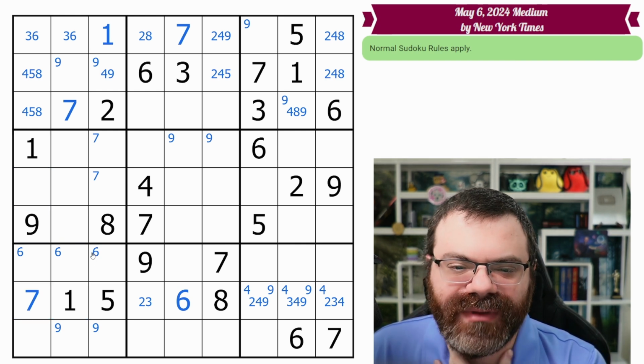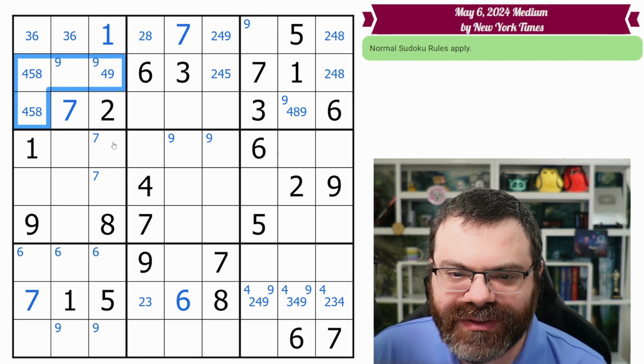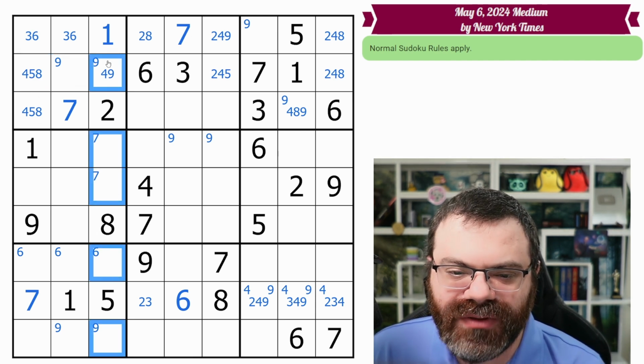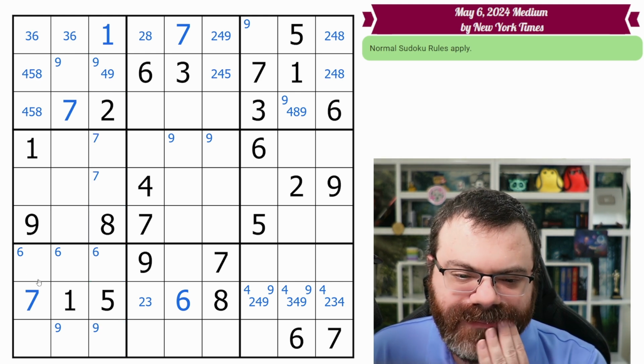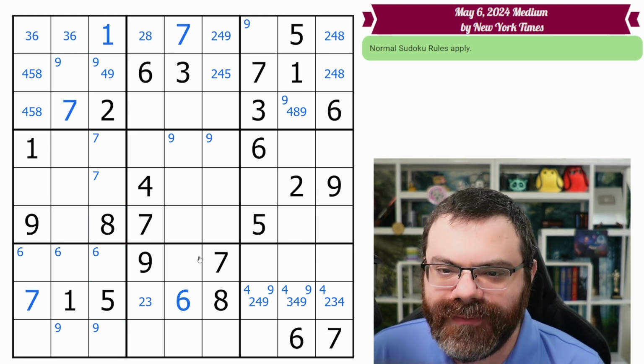So no filled box column. Any columns or boxes down to 4 or fewer? We already got this box. This column is not down to 4. This column is down to 5. So yeah, I don't see anything. So we're going to move on to the next stack.